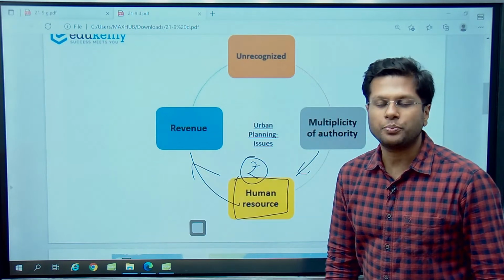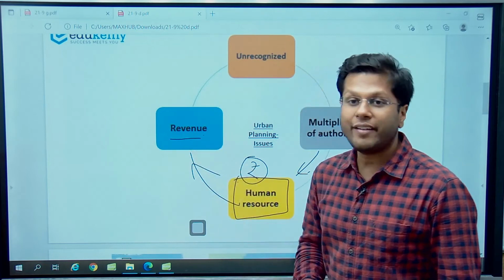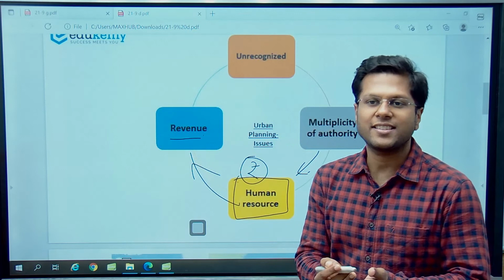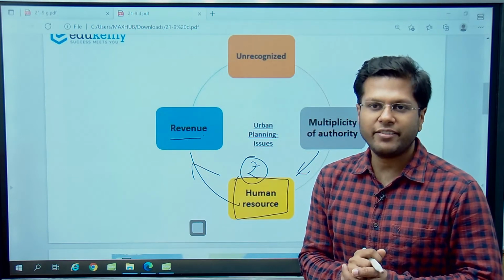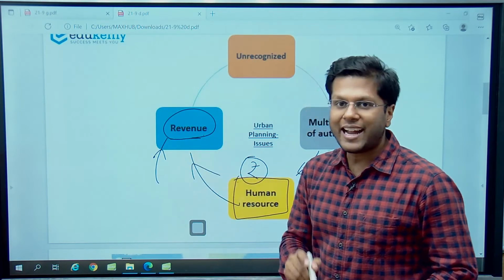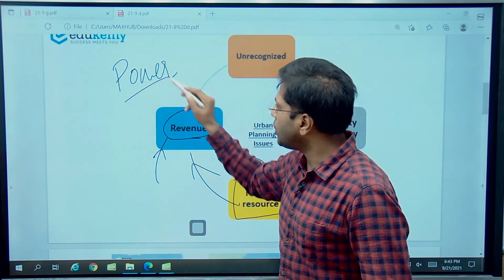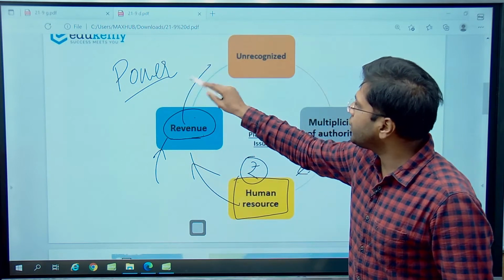And collection of revenue. Yesterday itself we studied how much is the total spending of revenue by the local authorities. Since they are not able to collect their own finances, they rely on the central government, they rely on the state government for giving revenues. Not only that, they are not given important power, they are not made the accountable authorities. So this is why the urban landscapes largely remain out of reach for development.